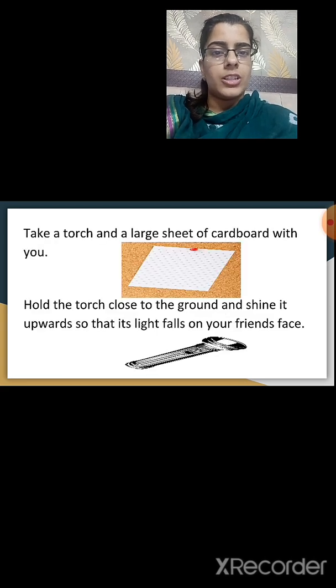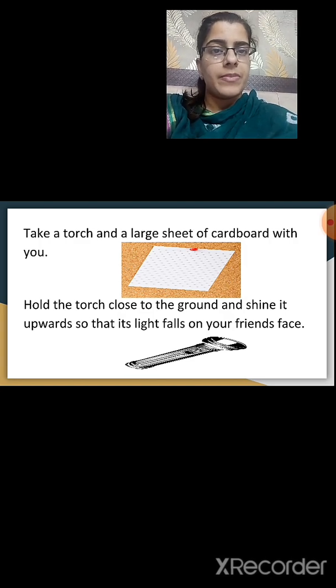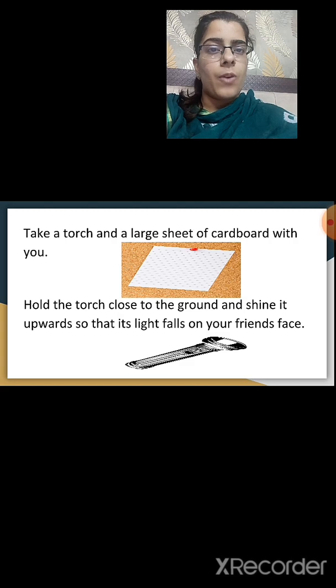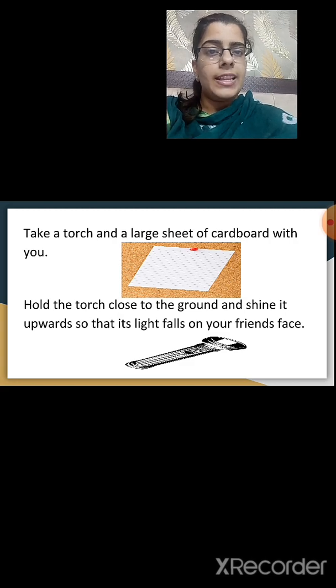Now take a torch and a large sheet of cardboard with you. So what will you require? You will require a torch and a large sheet of cardboard. Hold the torch close to the ground and shine it upwards so that its light falls on your friend's face. So you have to hold the torch close to the ground such that the light from the torch shines in the upward direction and falls on your friend's face.